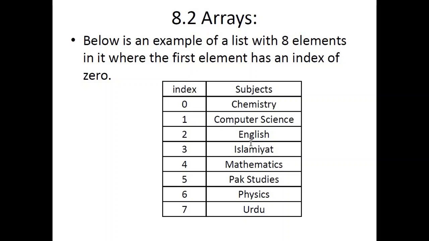if the examiner draws a diagram of an array and he has included an index column or an index row, always do not count it when you are counting the members of your array. The actual members of your array are just these 8 subject names, and that's it. Like I said before, the array can start from 0 to 7, or you can go from 1 to 8.